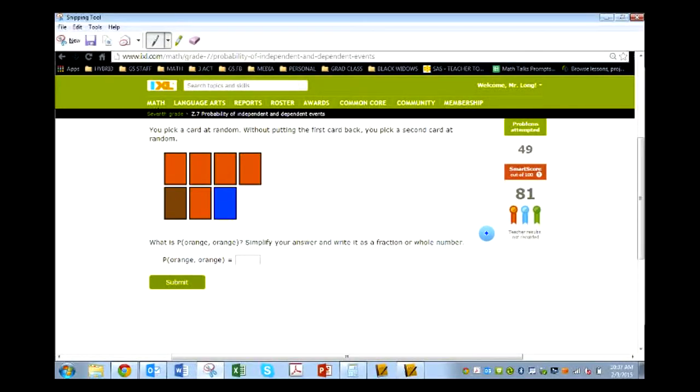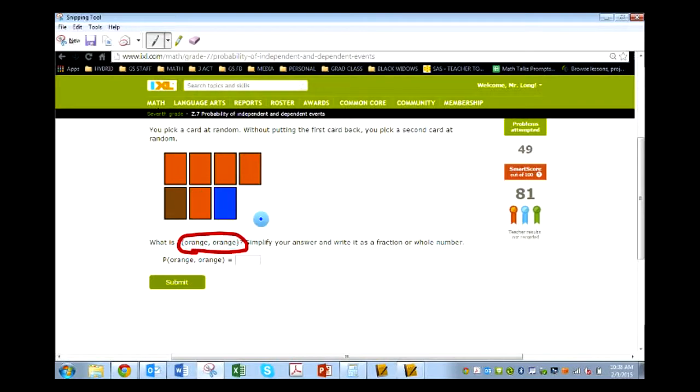I want to show you one more extension to this, so to speak, or one more type of problem where it's a little different with dependent. Here's one for my Excel. You pick a card at random without putting it back, so it's going to be dependent. The second pick is going to be different because you have 1 less card. You pick a second card at random. Here's what's different. It's when the option you're looking for, they're both the same.